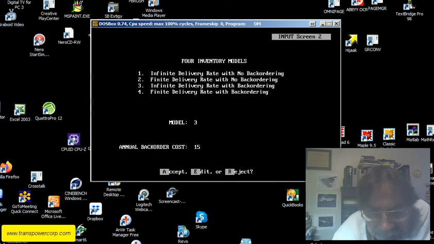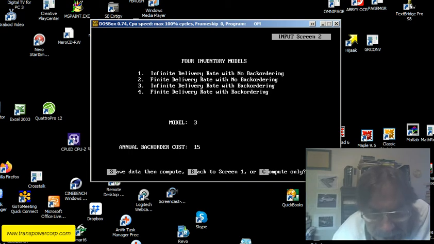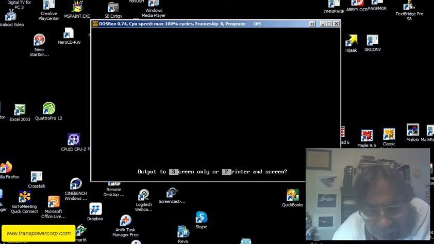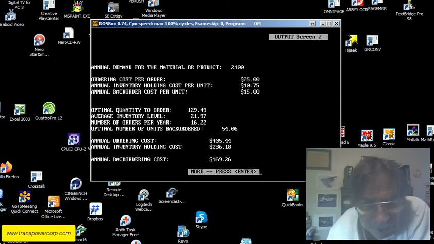Accept. And go edit this. This is model 3 now, which is infinite delivery rate with back ordering. Annual back order cost is 15. So there's a cost for back order for models 3 and 4. Accept. Compute only. Screen only. Screen length. And here's our output.